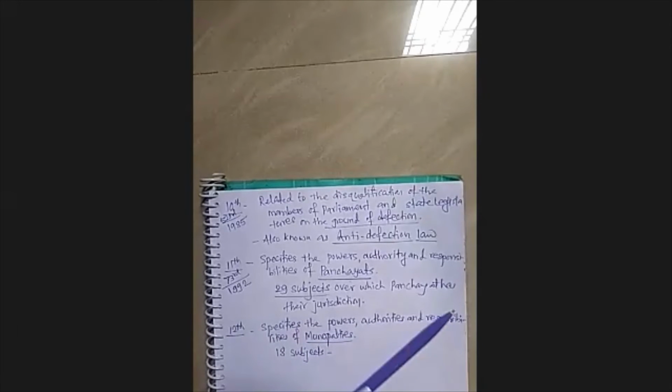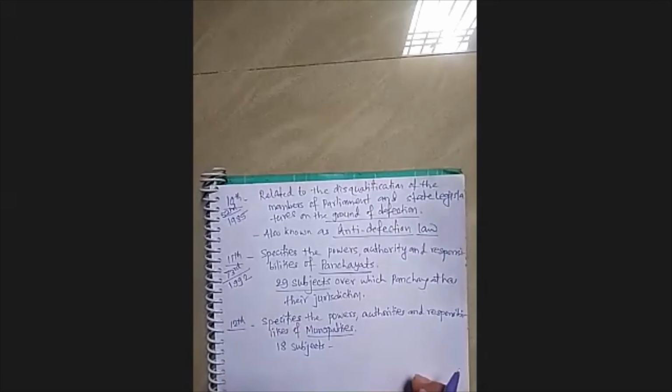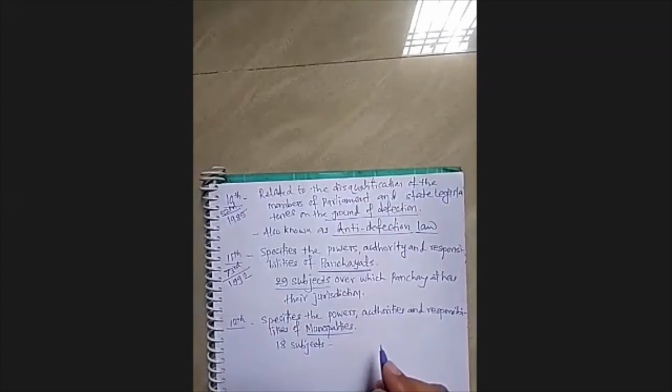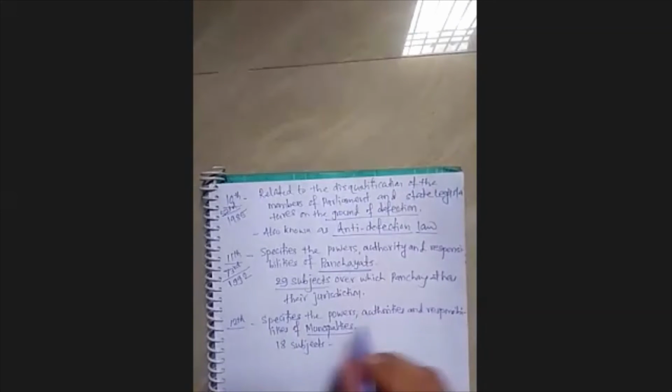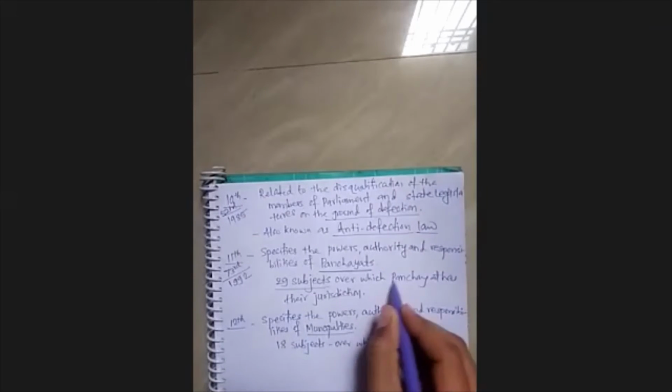So basically here there are 18 subjects, as like 29 subjects for panchayats, right? It has all 18 matters, or we can consider them as subjects, on which the municipalities have their jurisdiction, as I have written here.